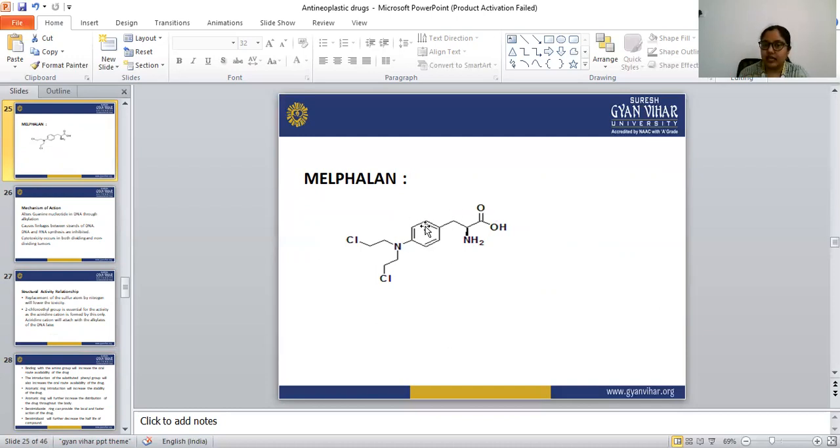One phenyl ring is there, and this is alanine: CH2, CH, COOH carboxylic acid, NH2. So R is substituted with phenylalanine, and the remaining structure is the general structure of the nitrogen mustard.